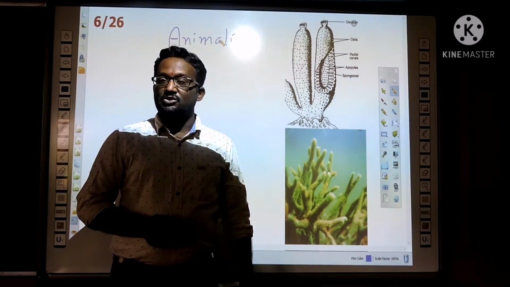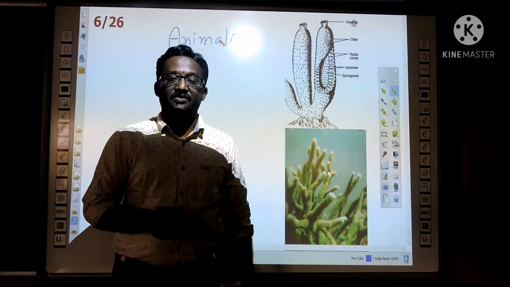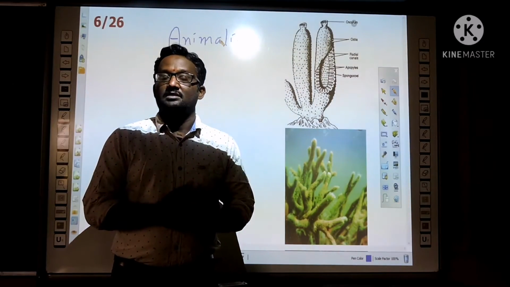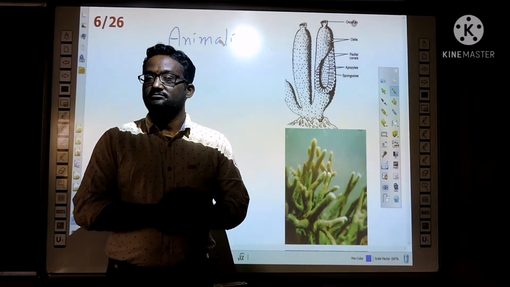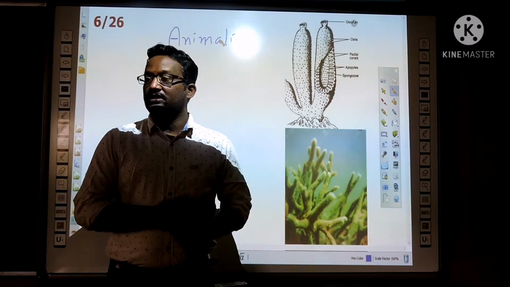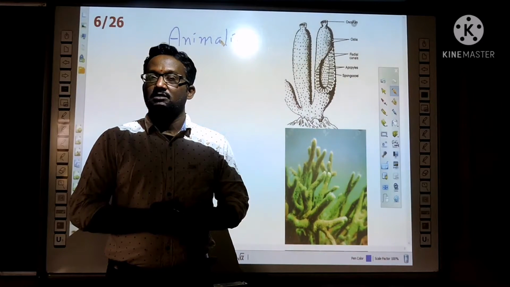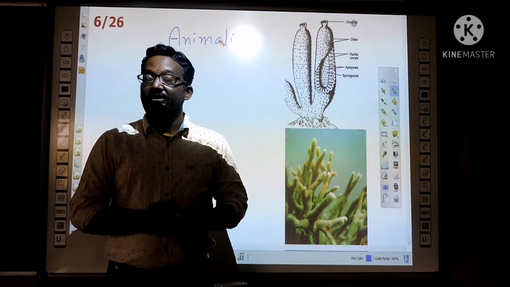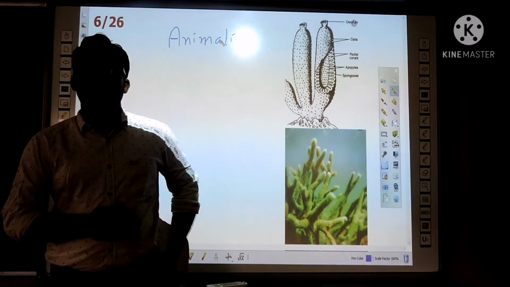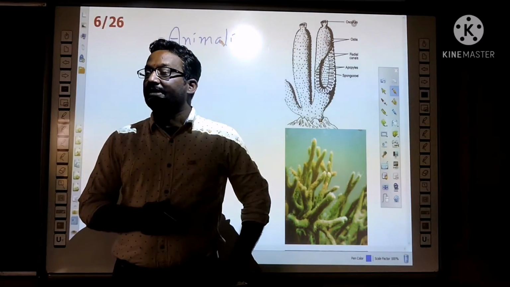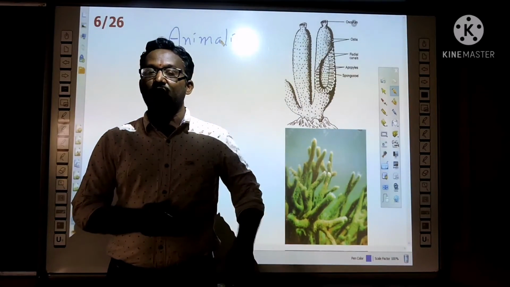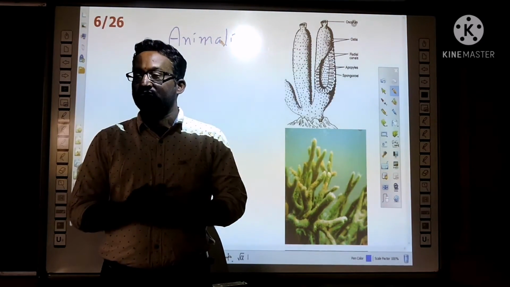Animalia is also a very highly diversified kingdom, like the Plantae kingdom. So based on some similarities and differences, the Animalia kingdom is divided into various phyla.